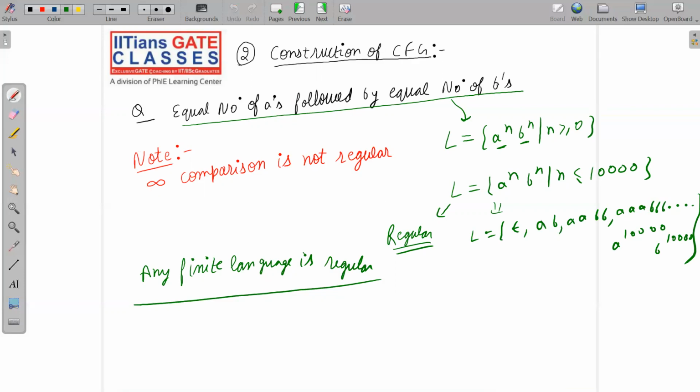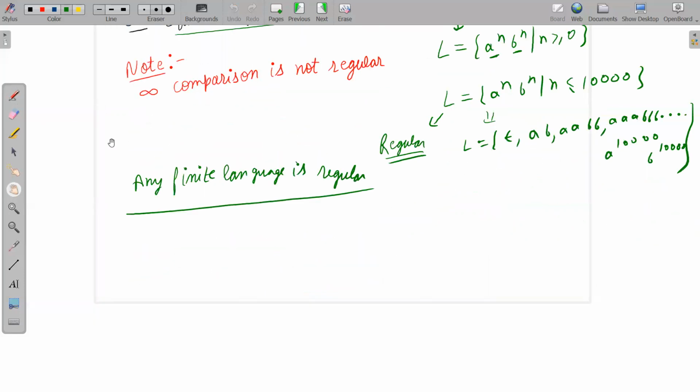The grammar will look like this. If I write S implies AS, then obviously we can have any number of A's, but we cannot have control over B's. Or if we write S implies BS, then we can have any number of B's and we cannot control A's. If we write even ASBS, then again the same problem: we can have any number of A's and any number of B's. That means we cannot control that the number of A's and number of B's are equal.